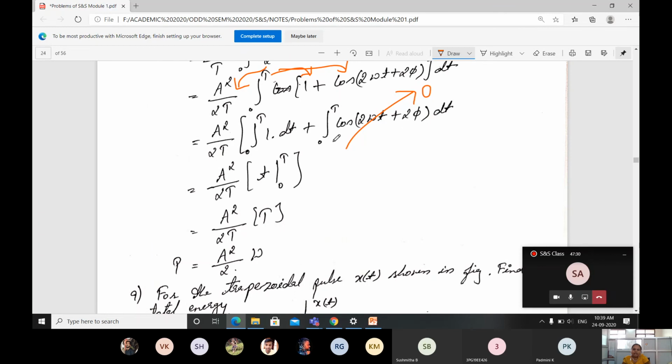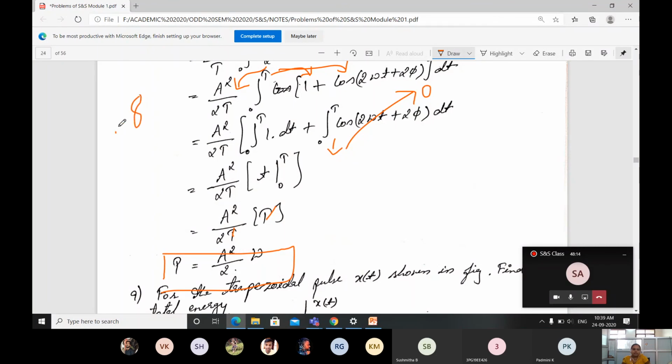For that reason, there is no need of expanding this. Observe here, when the limit varies from 0 to T, the value of T should be 2 pi, and only then can you directly say the result is 0. Then solve for the other part. The integration of 1 is T, with limits 0 to capital T, so T minus 0 gives capital T only. T gets cancelled, and the power is going to be A square divided by 2 in terms of watts. This is the power of the signal you will get.